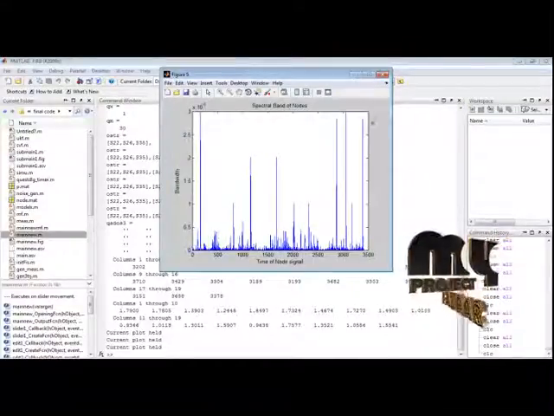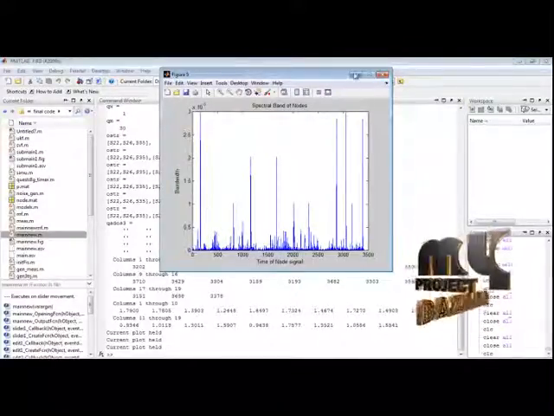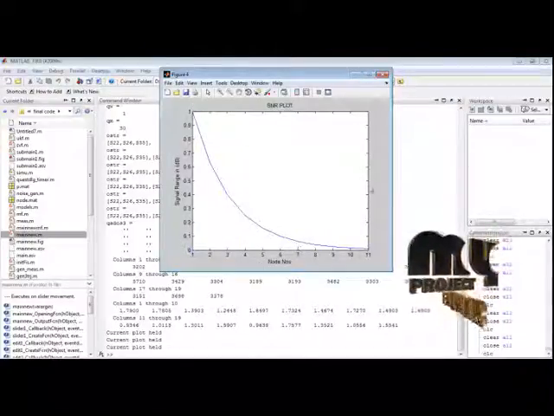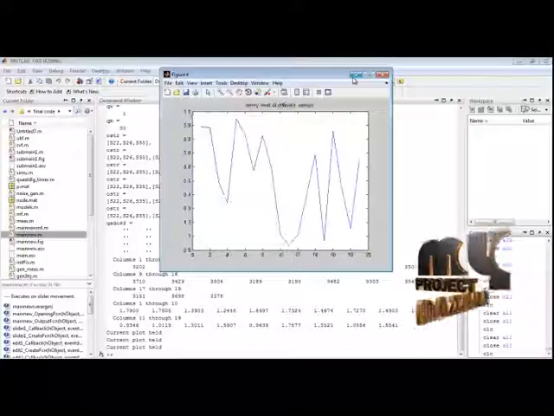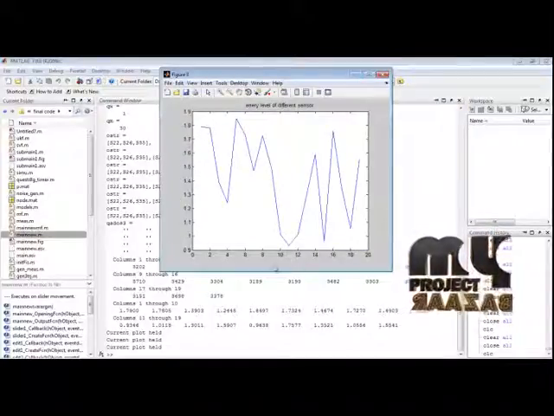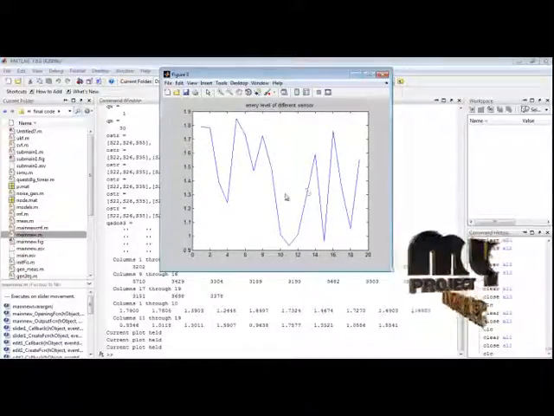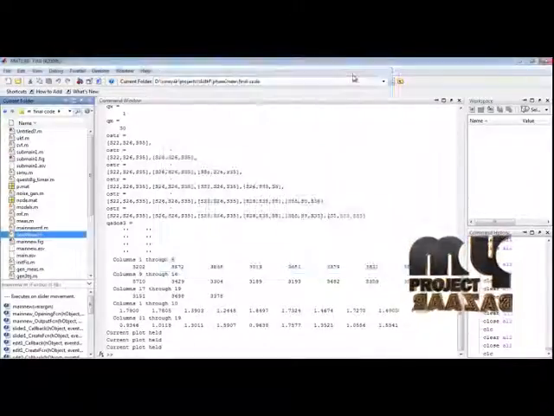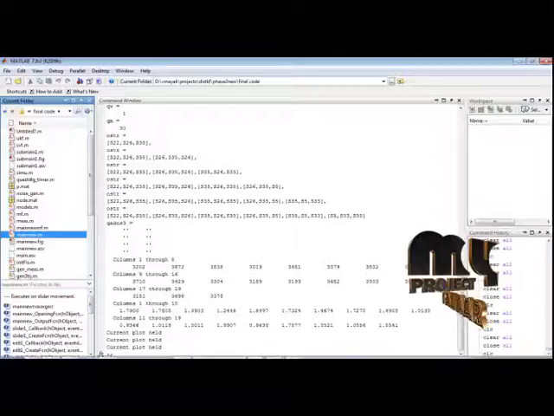The spectral band of noise for a bandwidth is displayed in this window. The SNR variation for the number of nodes is displayed in this window. The energy level for the number of users in the sensors is displayed here, and the bandwidth range is also displayed.